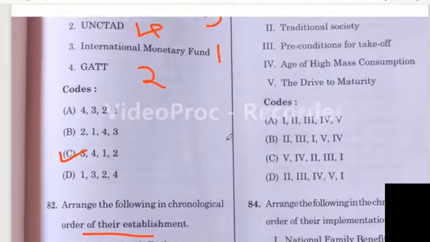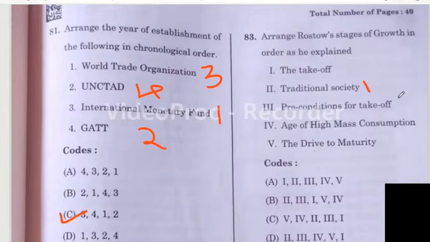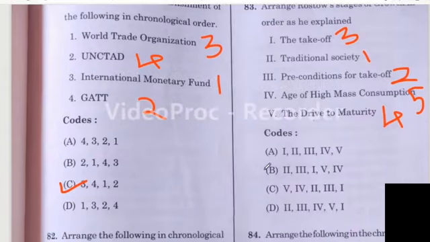Then question number 83. This is also a very easy question. Arrange Rostow's stages of growth in order as he explained. First one will be traditional society. Then second will be preconditions for take-off. Third one is the take-off stage. Then fourth will be the drive to maturity. Last one will be the age of high mass consumption. So option B is the right answer.